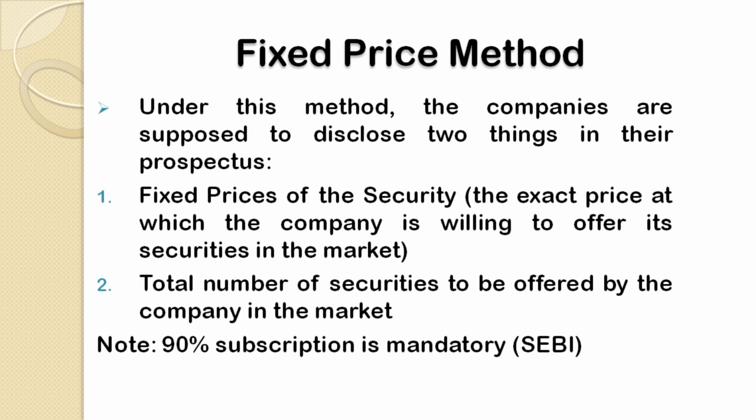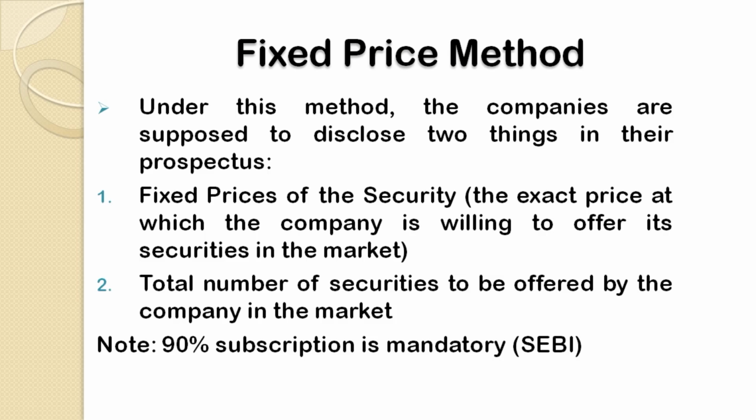Now, according to SEBI norms, or as per the regulations of SEBI, it was compulsory that at least 90% of the securities must be subscribed by the investors at that specified or fixed price. If less than 90% of the securities are subscribed, then the entire process shall be regarded as void. So under this method, it was compulsory that at least 90% of the securities are subscribed by the investors at that fixed price which was fixed by the company itself.